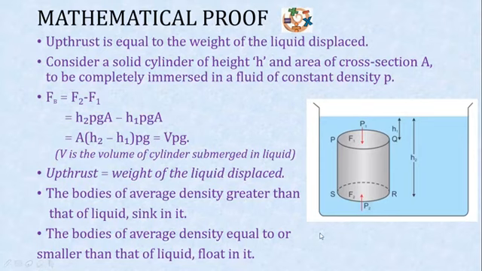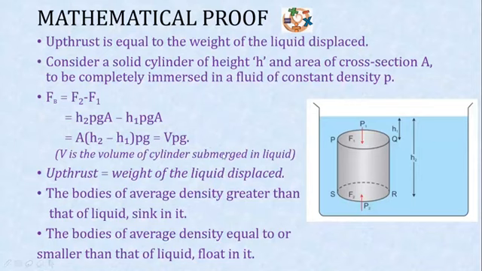And that is also equal to the weight of the liquid displaced. How can you convert it to weight? You know that volume into density is equal to mass. Volume into density is equal to the mass of this cylinder. And mass into gravity, if in place of V rho I write M, that M into g is equal to the weight of the body.